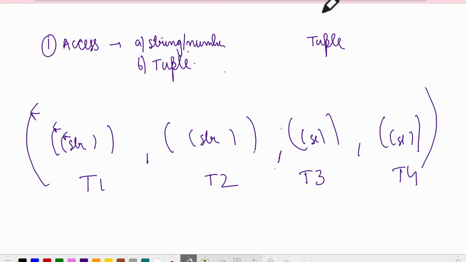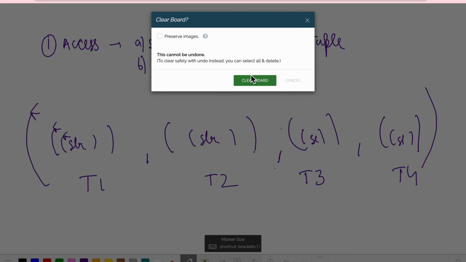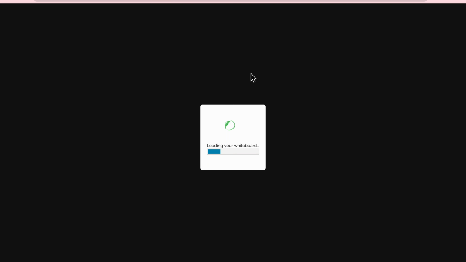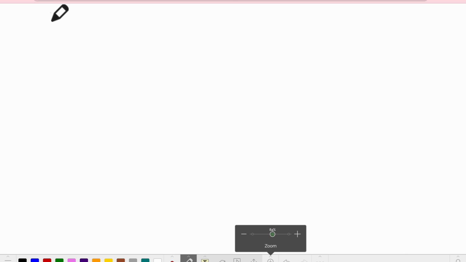So let me refresh this. Okay, so my question is this: first of all, ask yourself, is this question asking me to access a tuple from outside, or does it want the elements inside a tuple, or maybe a string or something else?